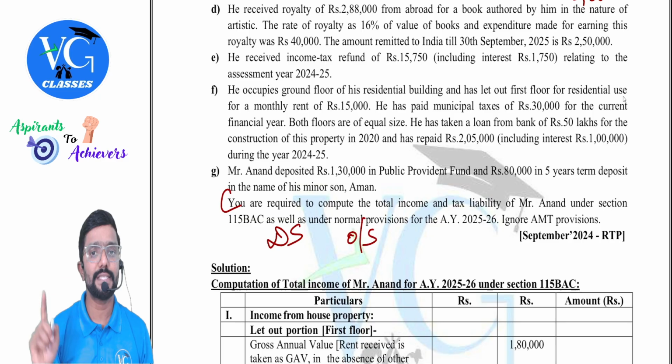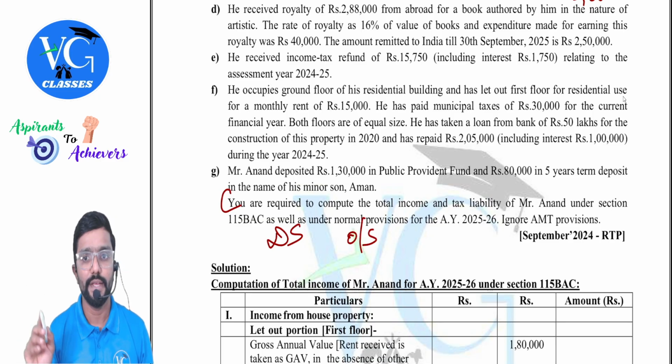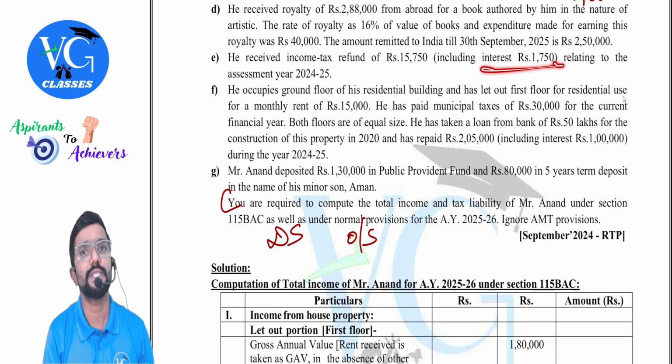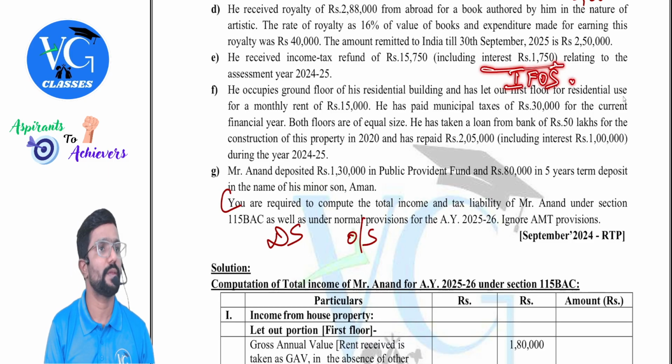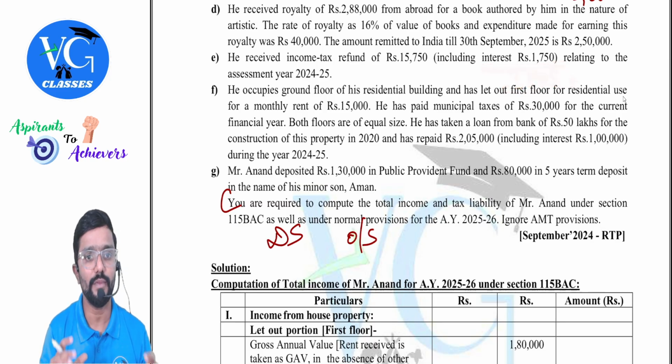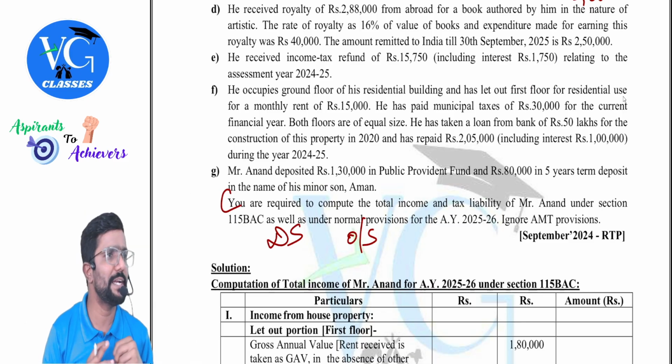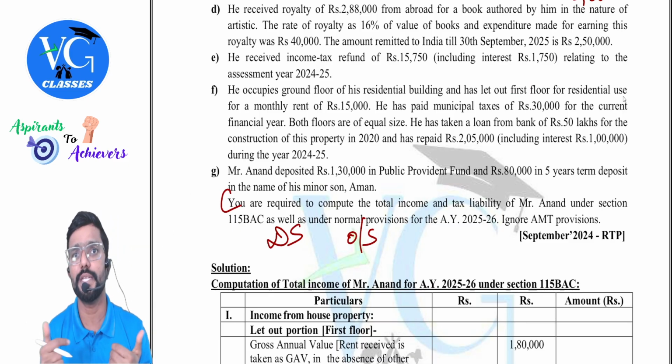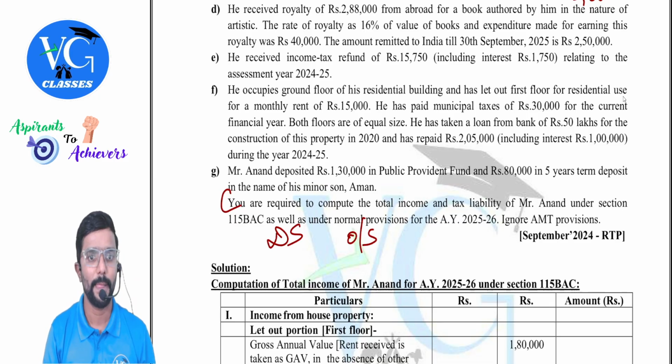He received income tax refund of 15,750, including interest of 1,750. So how much is taxable? Only 1,750 under IFRS. Relating to assessment year 24-25, doesn't matter. It might be relating to the past. It is taxable when you receive it, but only interest.